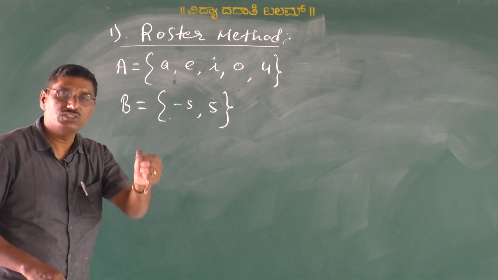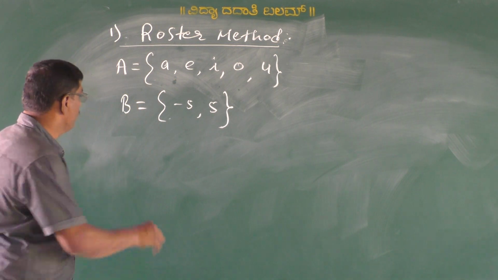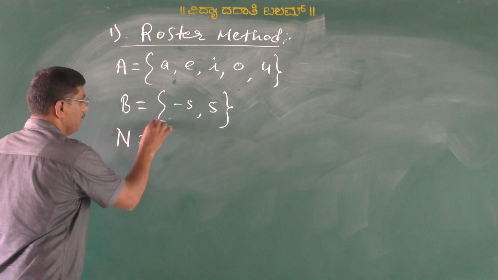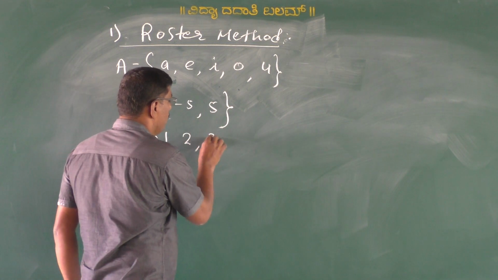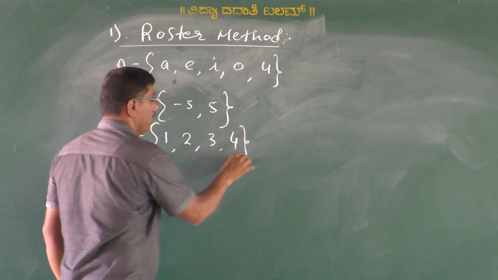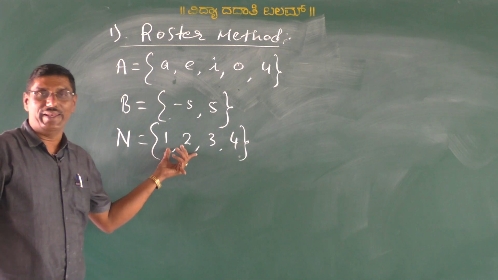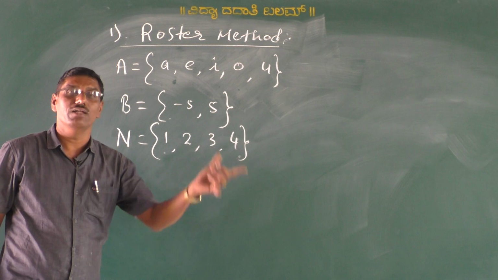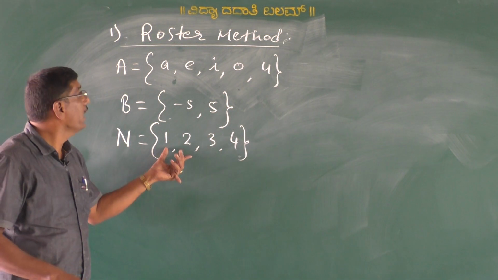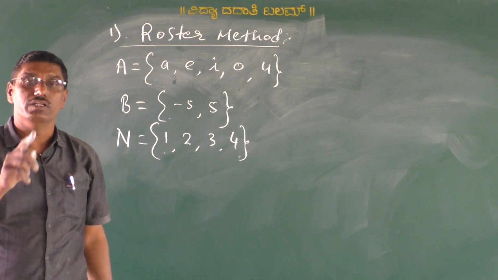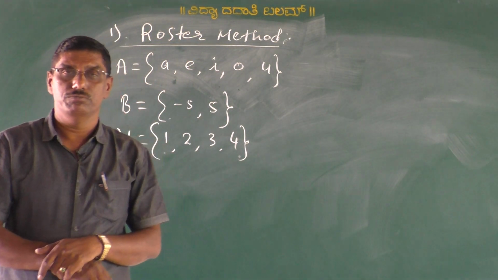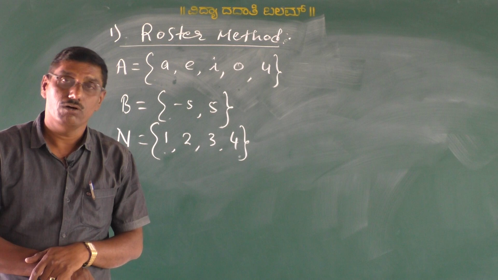Collection of natural numbers less than 5. That is, the set N is equal to the set of all 1, 2, 3, 4, less than 5. These are the natural numbers less than 5. This is also an example of a set in which method? That is the roster method. Have you all understood?